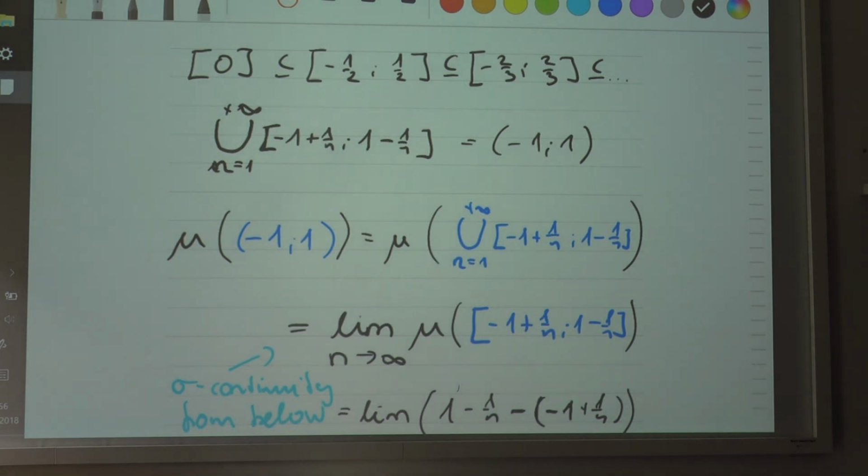And the same thing for the sigma continuity from above: if the length of open intervals is defined, then we can assign length for closed intervals, so that would be the other way around. So if you know what the length of an open interval is, then you already know what the length of a closed interval will be. And if you know what the length of a closed interval looks like, then you automatically can define what the length of an open interval looks like. That's actually the implication of this property.